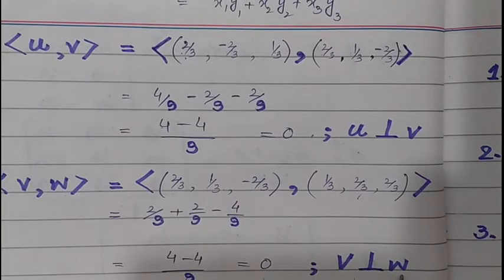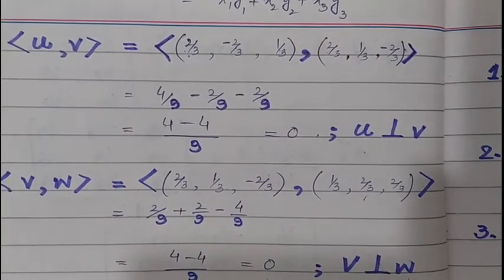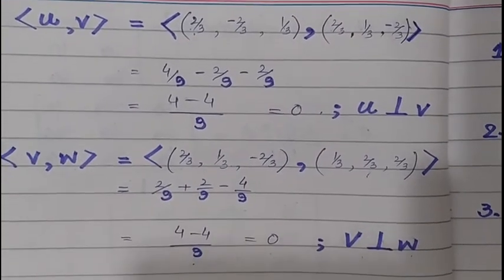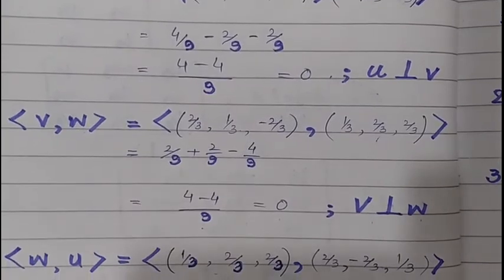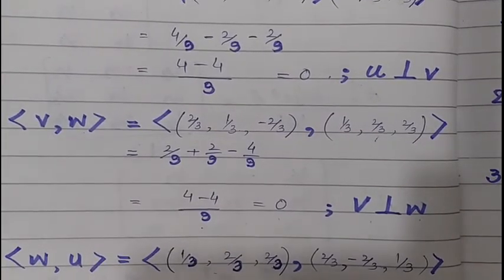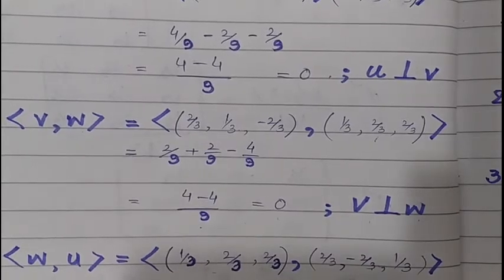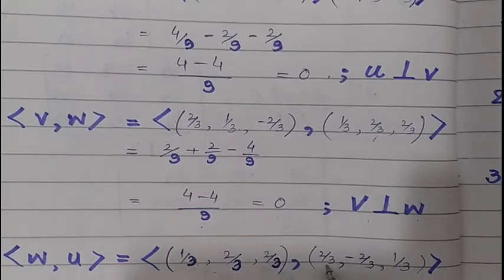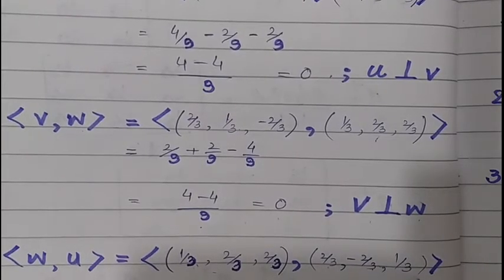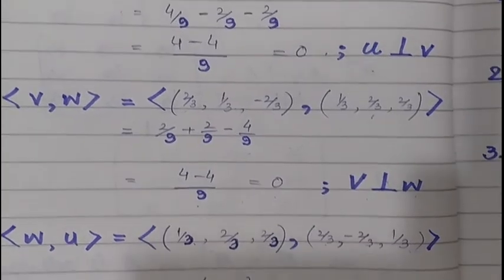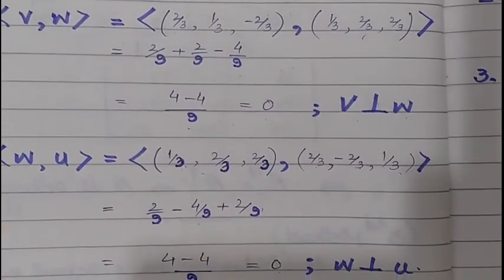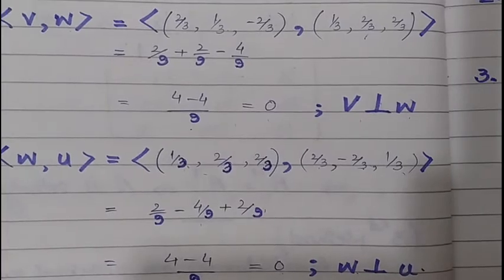So we can say that v is perpendicular to w, or v is orthogonal to w. Now to prove that the w and u vectors are also orthogonal to each other, these are the entries of the w vector and these are the entries of the u vector. We will multiply by using the inner product formula, and here we will get 2 by 9 minus 4 by 9 plus 2 by 9, which after simplification is equal to 0. This shows that w is orthogonal to u.